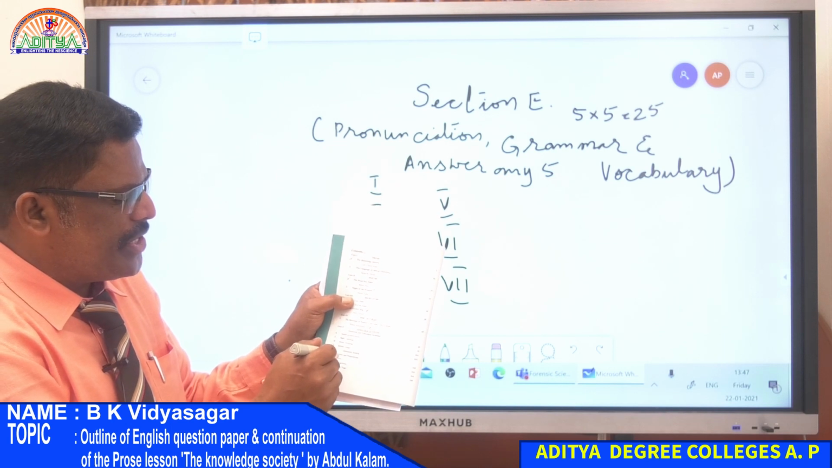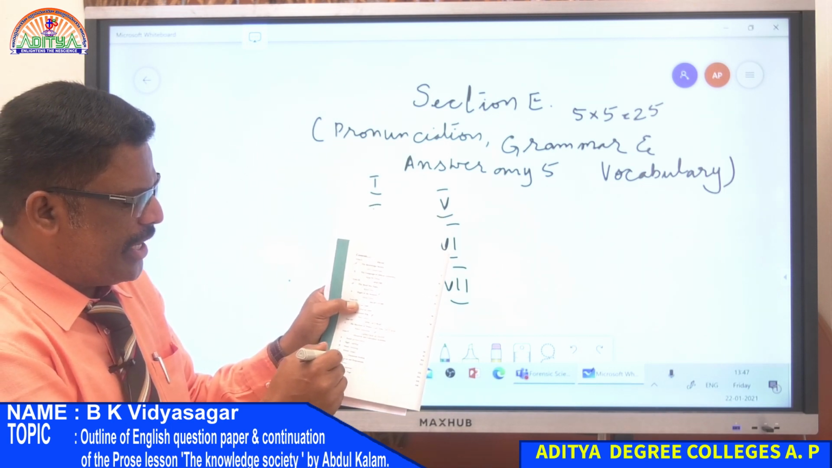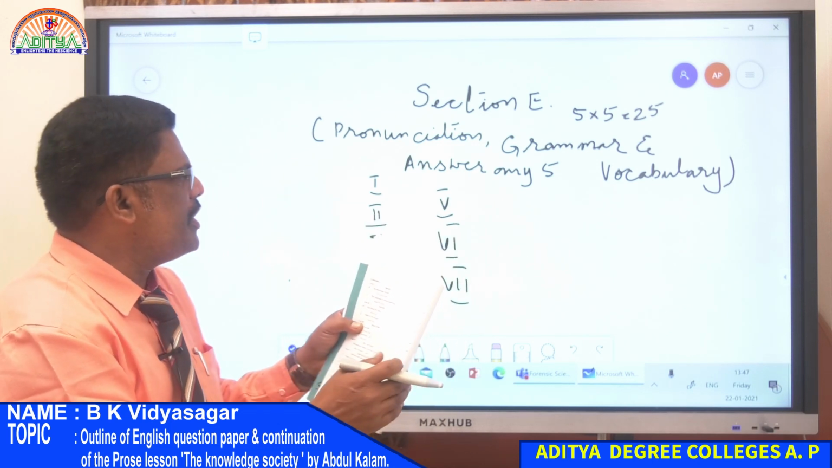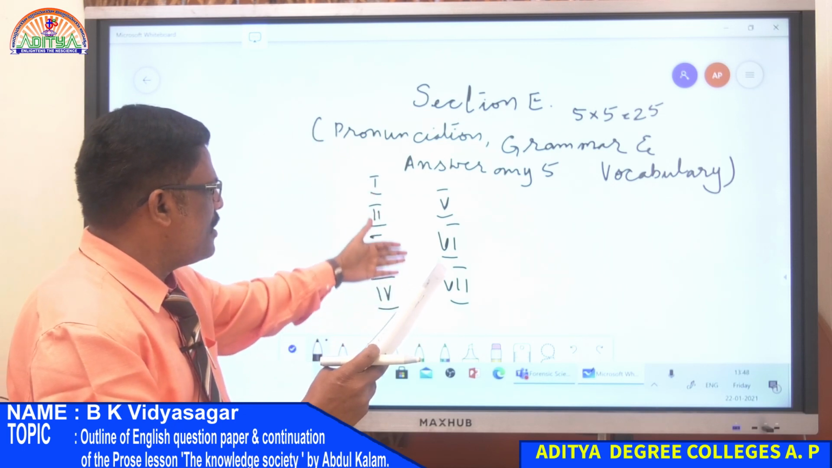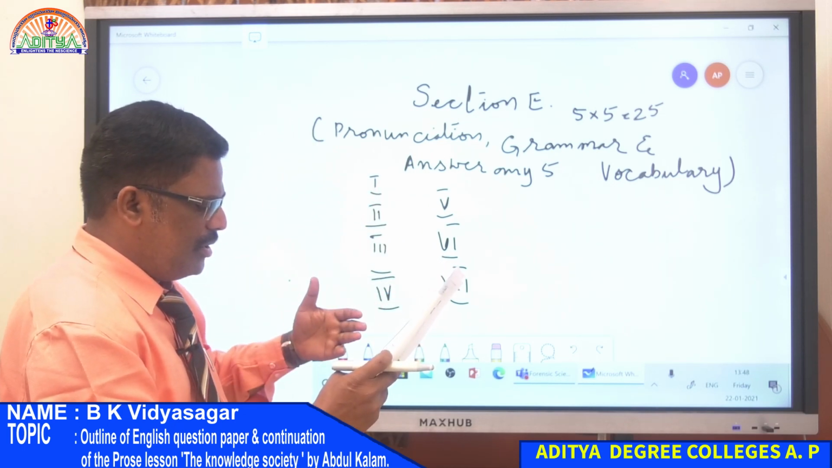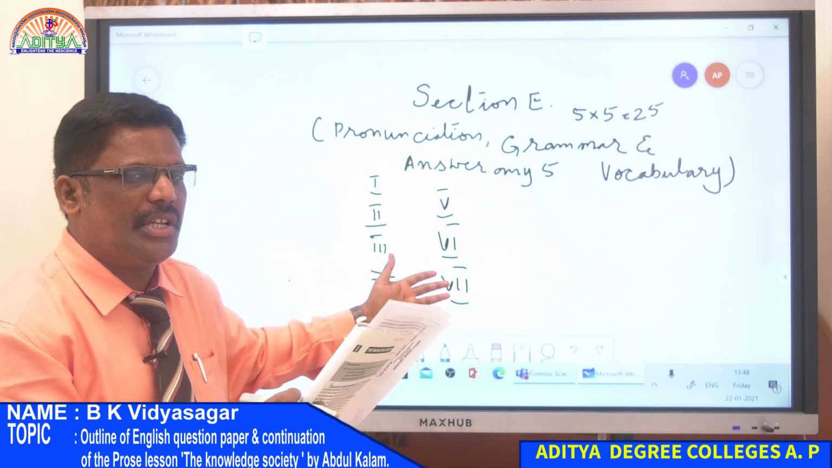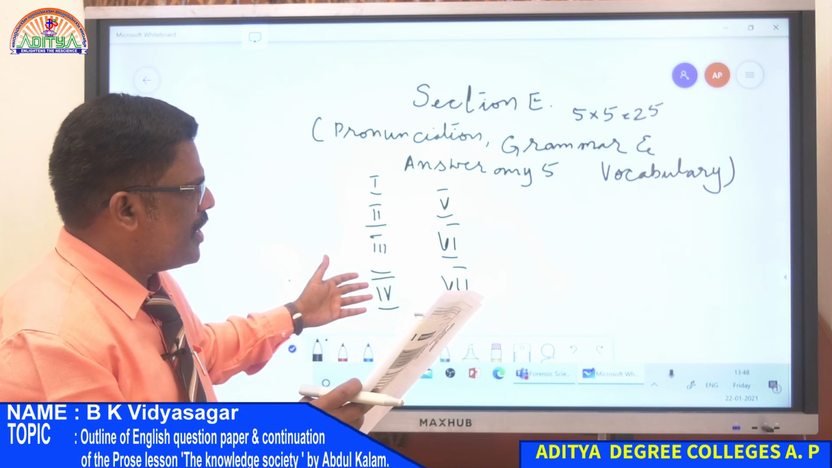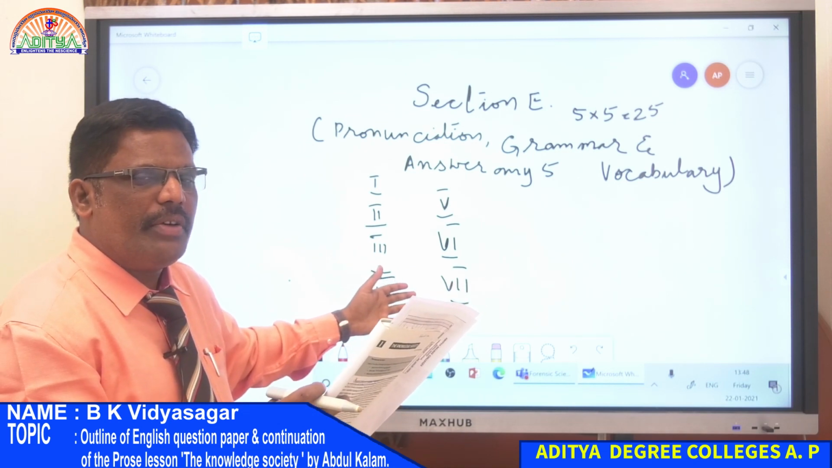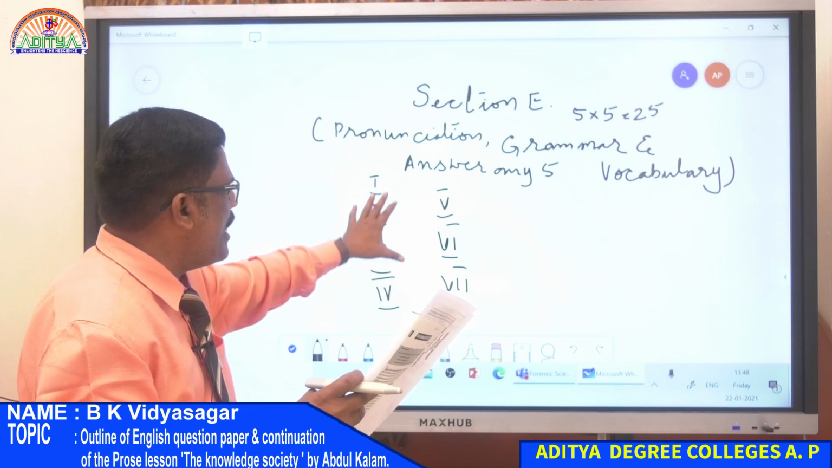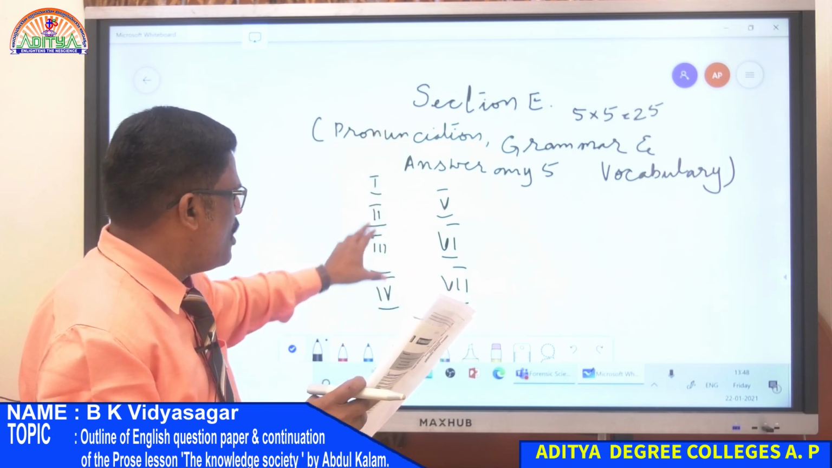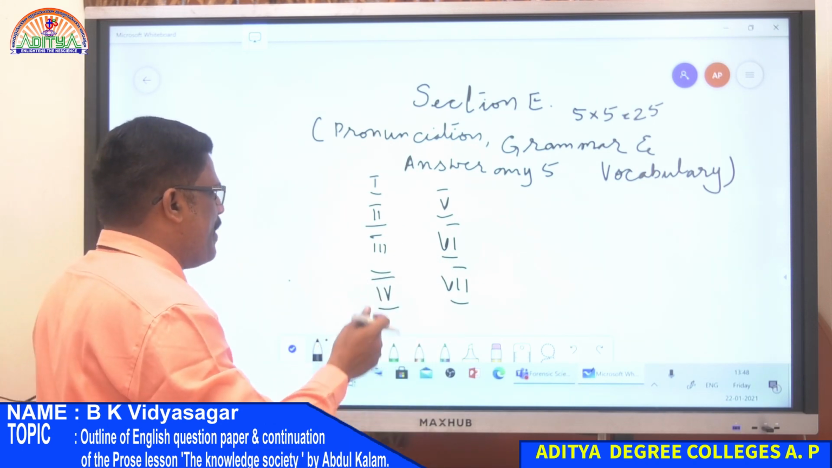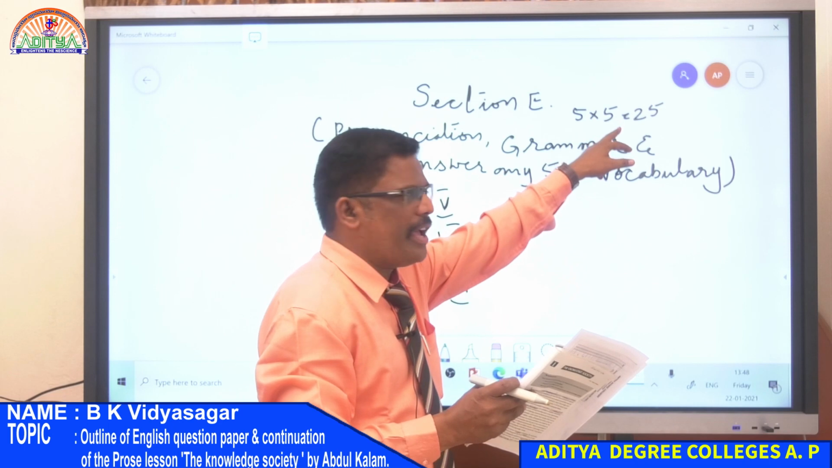In the grammar activities: articles, prepositions, tenses, interrogatives, question tags. So in section E, you will get these items: fill in the blanks with articles, or with suitable prepositions, or give suitable interrogatives, or give suitable question tags. This is the grammar item here, section E. They will give you 6 or 7, or they may give you exactly 5. You have to answer 5 into 5, 25.